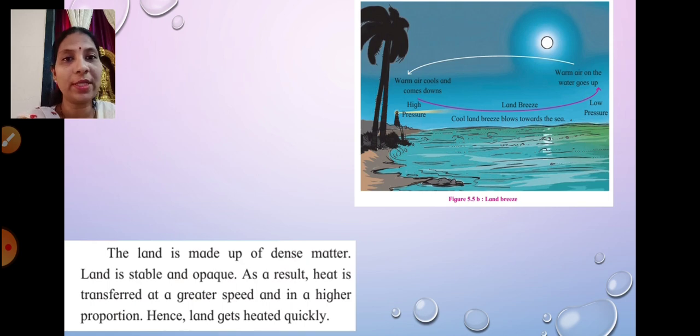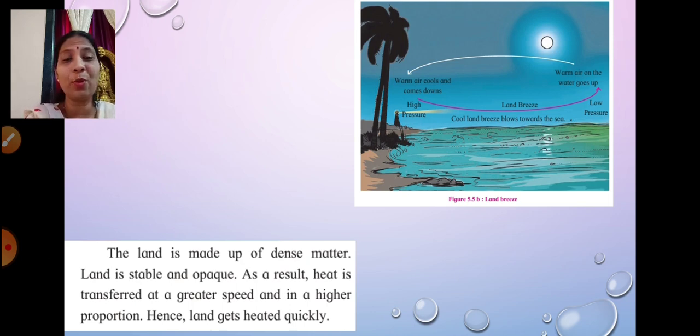Compared to water, land gets heated quickly because it has dense matter. It is stable and opaque. It's not moving. The land is in one place. And it is opaque, meaning it is not transparent. As a result, the heat is transferred at a greater speed and higher proportion on the land.